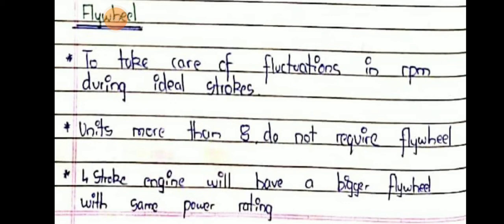Flywheel means to take care of fluctuations in RPM during idle stroke. Units more than 8 do not require a flywheel. A 4-stroke engine will have a bigger flywheel with the same power rating.